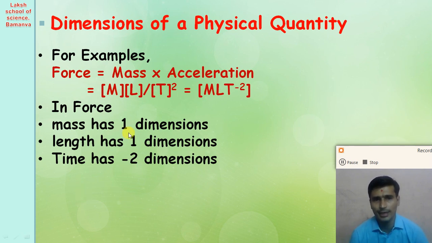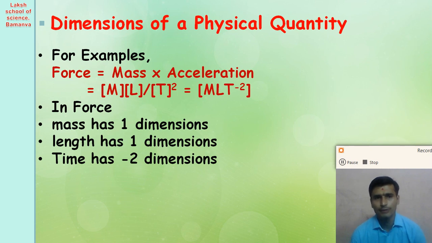Mass is a fundamental physical quantity, but acceleration is not. It is velocity divided by time. Here time is a fundamental physical quantity, but velocity is not. So for velocity we put distance divided by time.